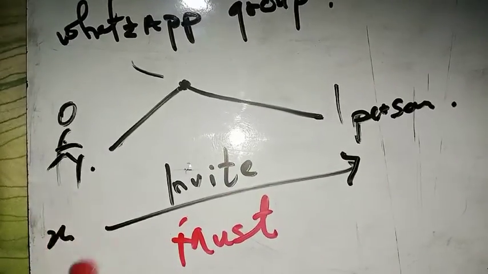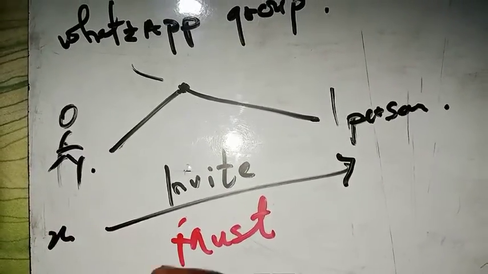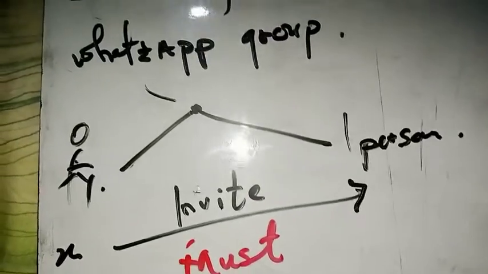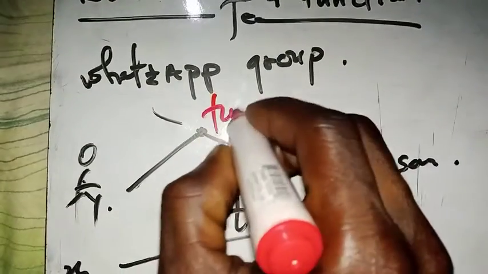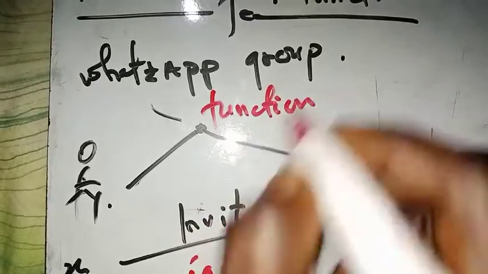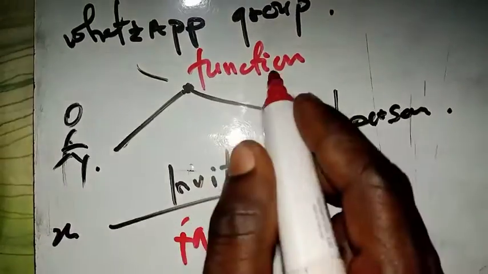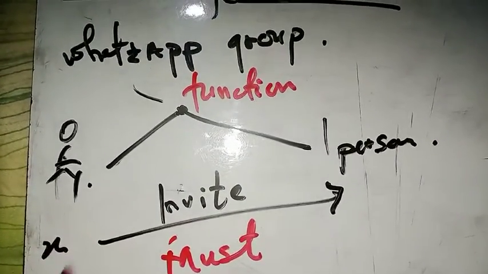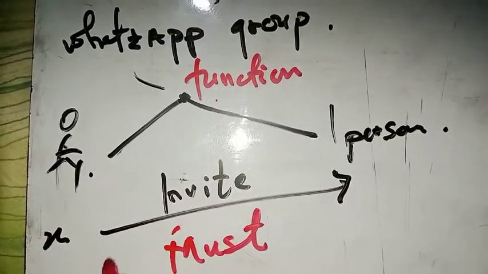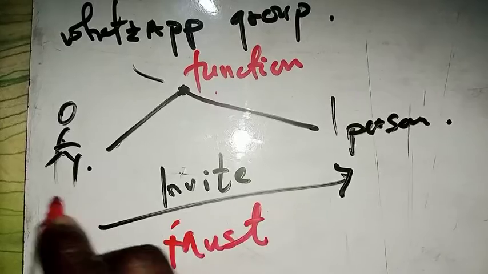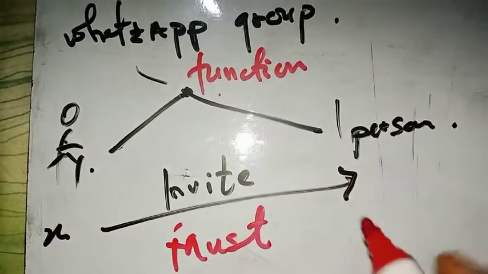Now, once you are able to invite another person to join the group, then we say that you are in the domain of this function. So if you call the WhatsApp group a function, then it means that you are in the domain of this function, since the condition is satisfied, because you can bring another person to join that group.